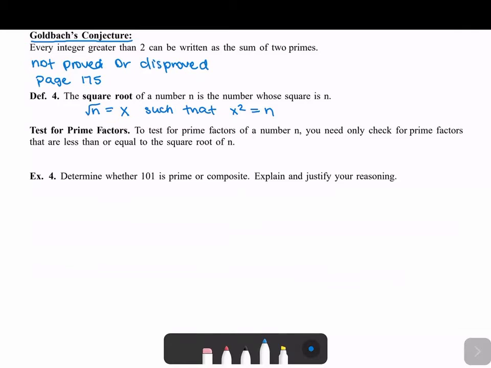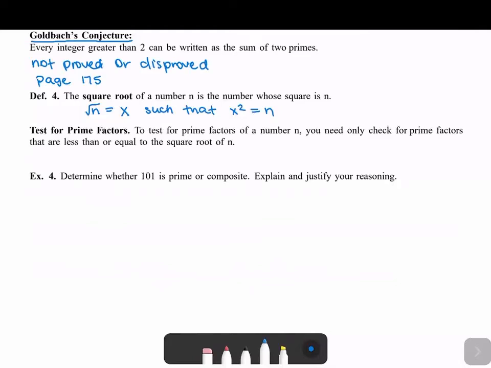Does 101 have any factors other than 1 and itself? Meaning we would need to check the numbers 2 through 100 to see if they're a factor of 101, which is a lot, and we don't want to do that every time.